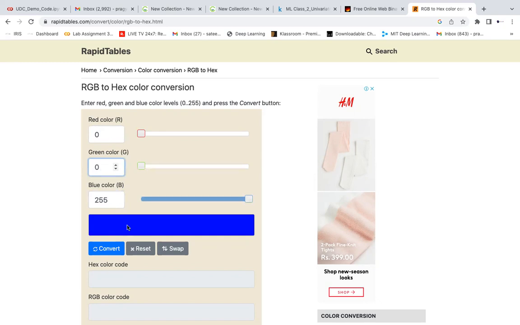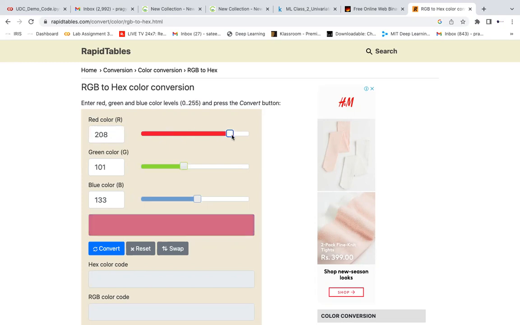If you want any other color, we will have some combination of values. Any color can be created this way. If I make all of them equal, this is the color. By changing the values, we keep changing the color of the image. Using these three basic colors, we can create any color.